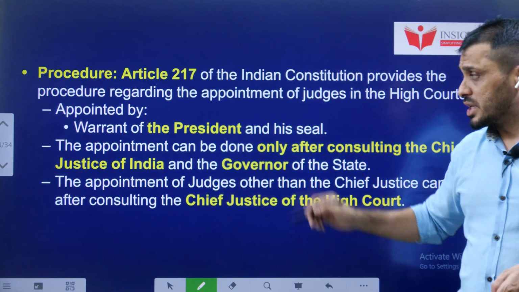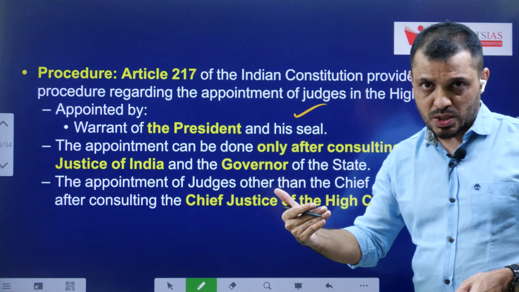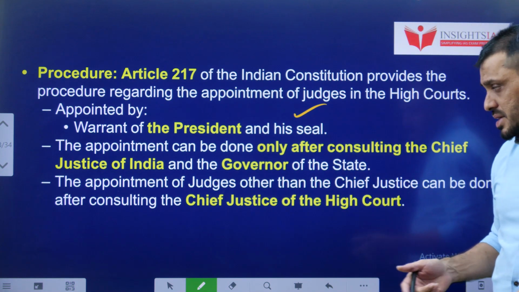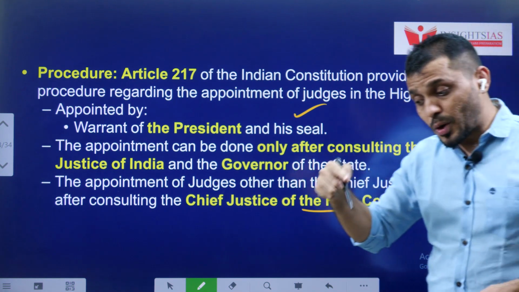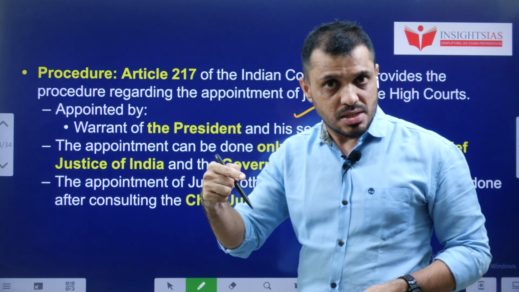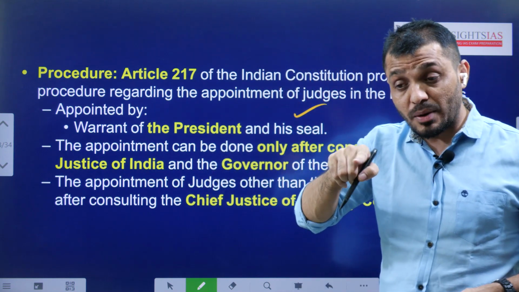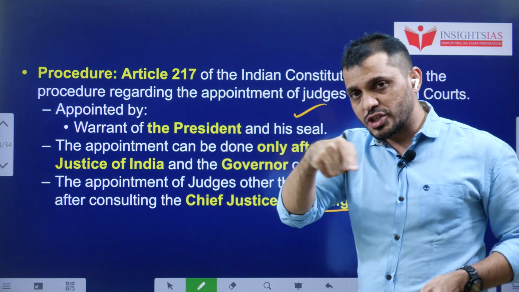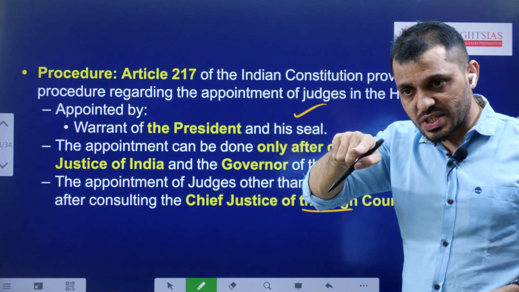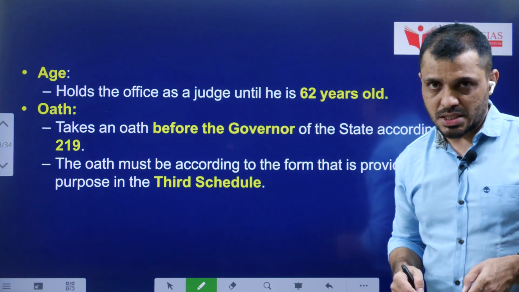High Court judges are appointed by the President and only after consulting the Collegium. The Collegium consists of 1 plus 4, 5 members. And in the process of appointment of High Court Chief Justices, the Collegium straightaway appoints. In the process of appointing High Court judges, the President, along with the Collegium, also consults the Chief Justice of that particular state as well as the Governor. These people will be considered.